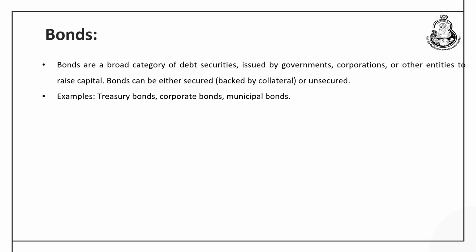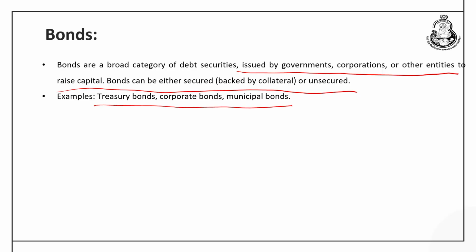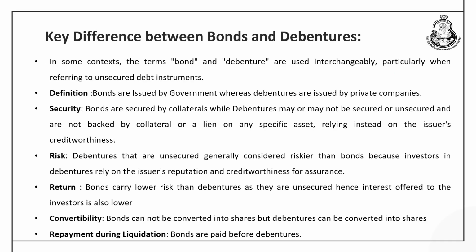As against the debentures which are issued by the private company, the bonds are a broad category of debt instruments issued by the government, corporations or other entities for raising the capital, and these bonds are normally secured against the fixed assets available in the company and they are kept as the collateral. For example, there are treasury bonds, corporate bonds and the municipal bonds.